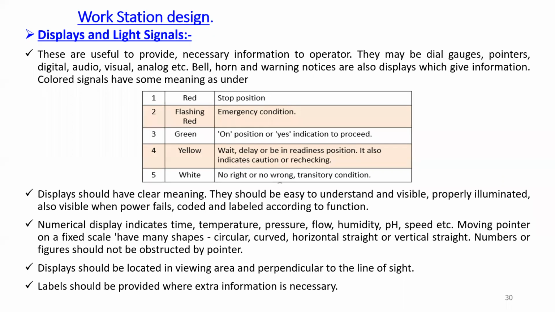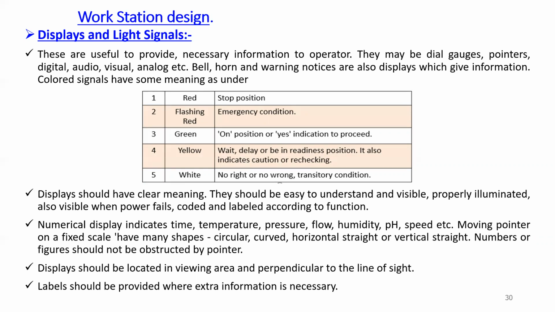In the olden technologies or designs, some charts are displayed, some rotating charts are there. In some cases some visuals are there, in some cases some audios for warning signs, etc. are there. And nowadays, we are using digital displays. The examples are bell, horn, and warning notices, which are also displays that give information.